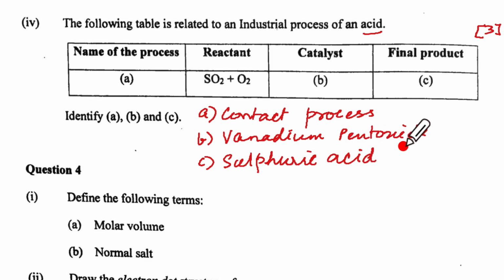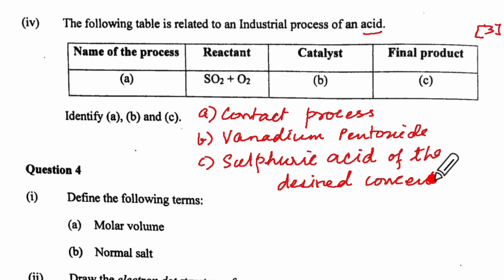And I would like you to write of the desired concentration. Because the concentration depends upon how much of soft water was added to it.